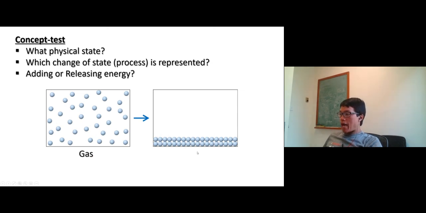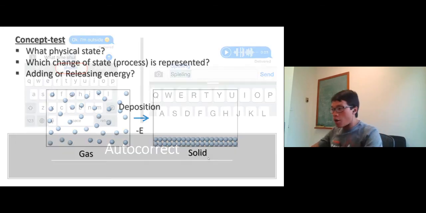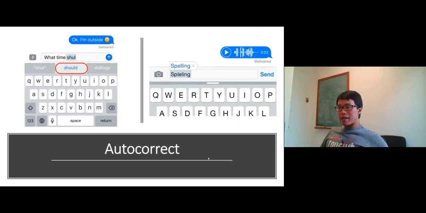All right, one more. On the left side, probably gas right here, right? And on the right side, this should be solid. Okay, not liquid. Gas to solid. What is it? Deposition. Yep, that's deposition. And adding or releasing energy? High energy level to low energy level, release energy. Okay, exothermic process.